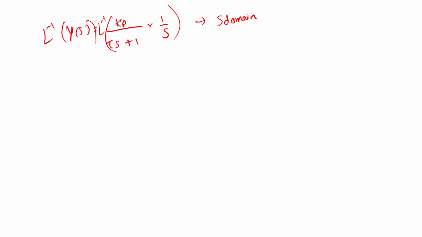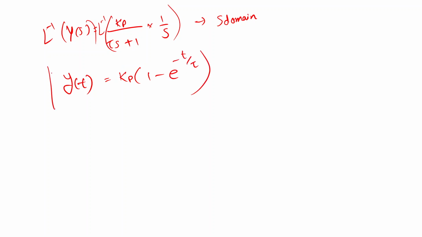If you take this Laplace inverse, you need to change this into partial fractions, and you would have studied this in mathematics. If we take the Laplace inverse of this equation, then we will get y(t) is equal to Kp into 1 minus e raised to minus t upon tau.